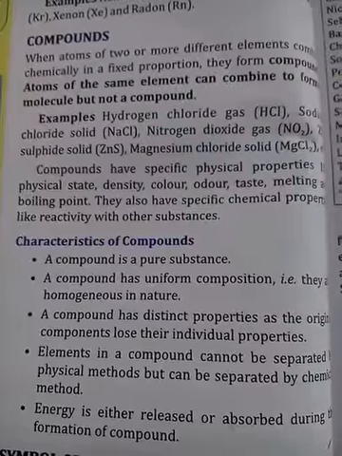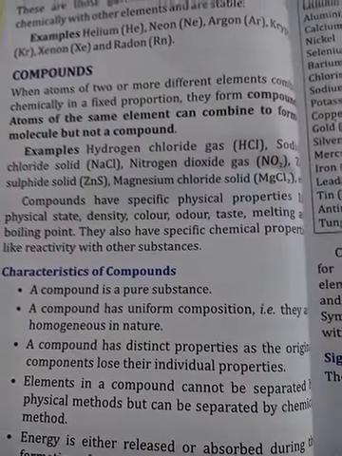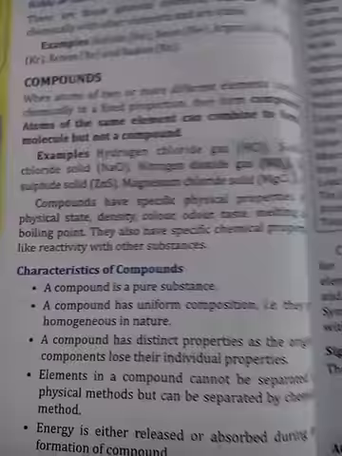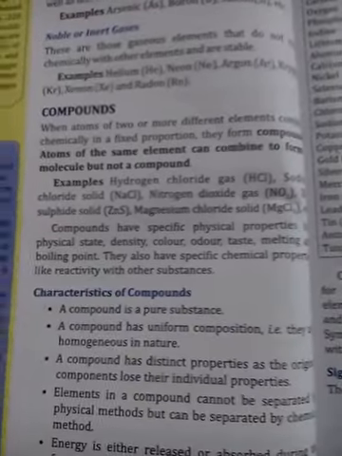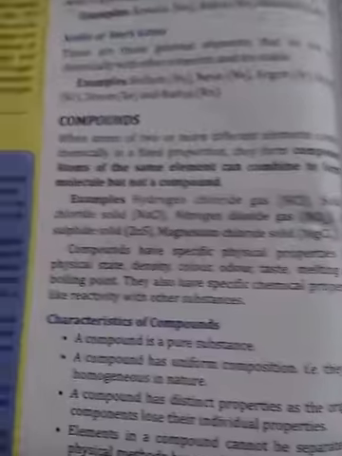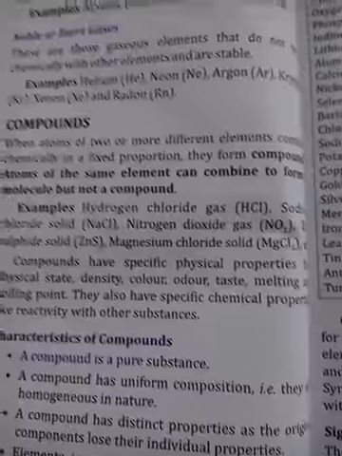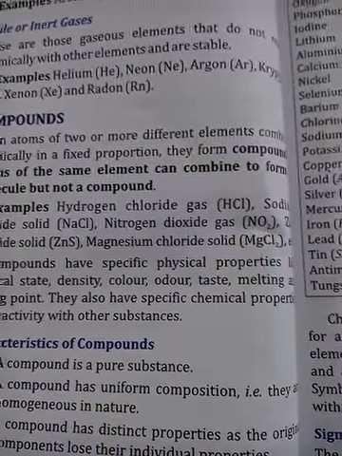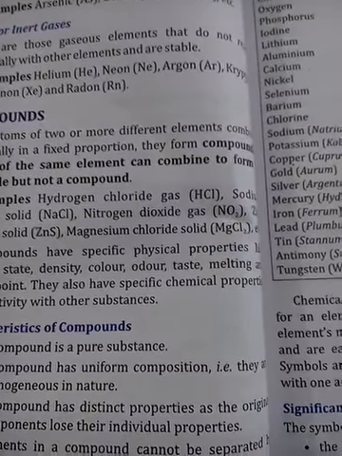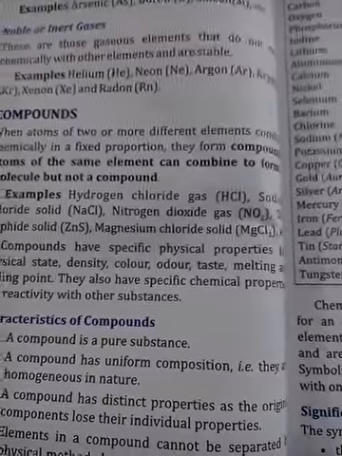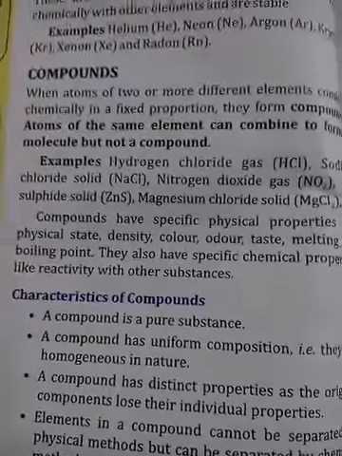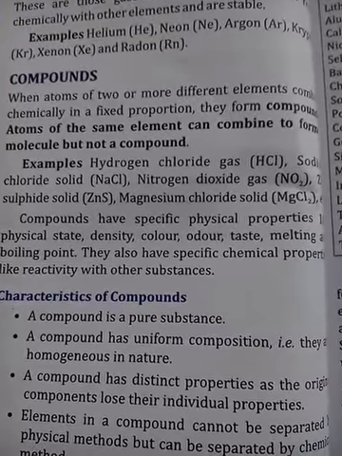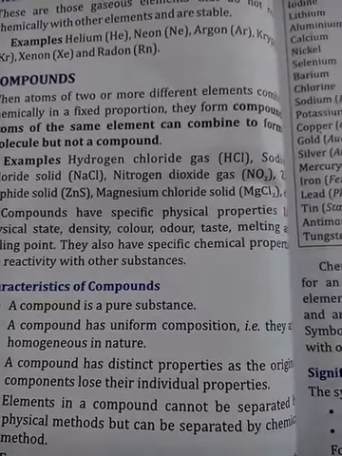A compound has distinct properties as the original components lose their individual properties. Now this is interesting. Whenever a compound is made, the elements taking part in making the compound totally lose their individual properties, and a new property is formed.